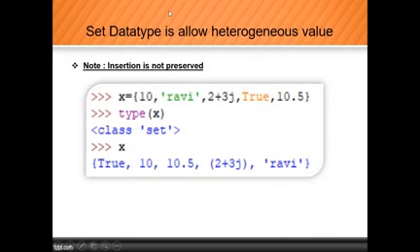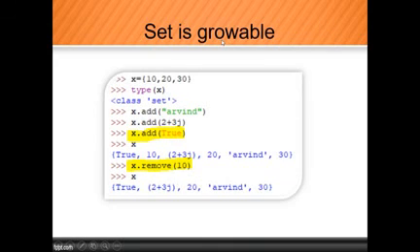So set data type allows heterogeneous value. Yes, we did that practical. Heterogeneous values are allowed. Set is growable. Growable means what? Can we increase the values of set and can we decrease the values of set? What will be your answer? Yes or no? Yes, sir, it is possible. So we can add the value.